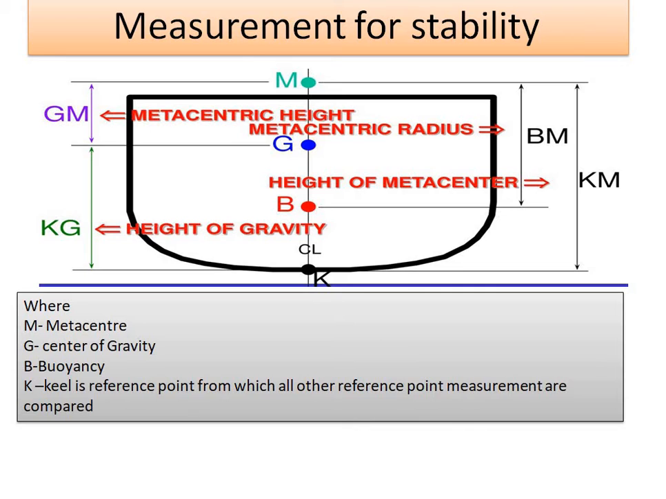Now, measurement of stability. Here BM is the metacentric radius, then GM is the metacentric height, and from the bottom of the body to the top, it is called KM, that is the height of the metacentre, the total height of the metacentre. The distance between the center of gravity and the base is called the height of gravity, and you know that height of gravity concept.